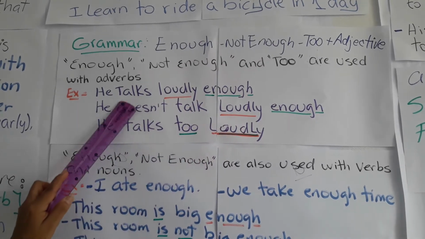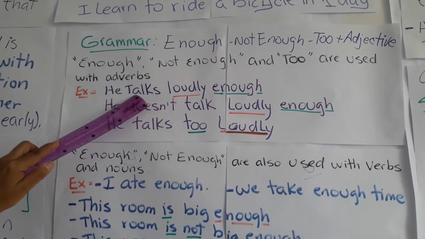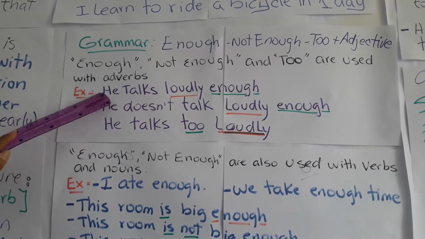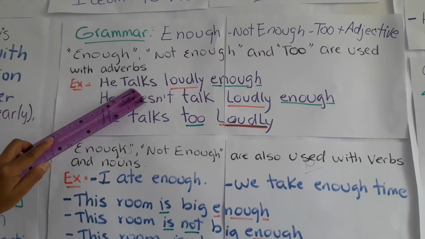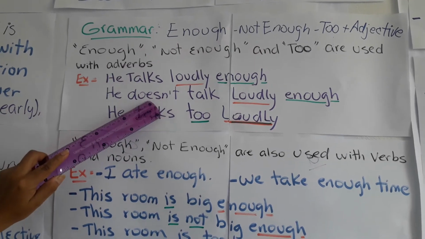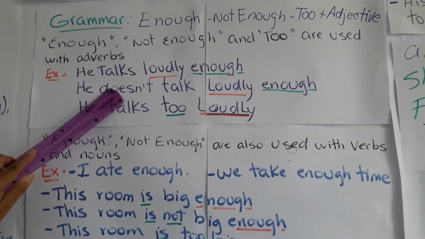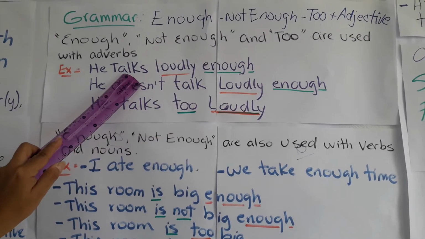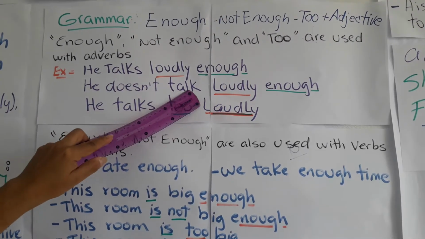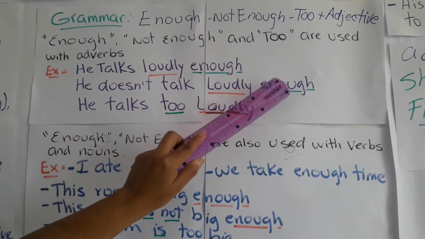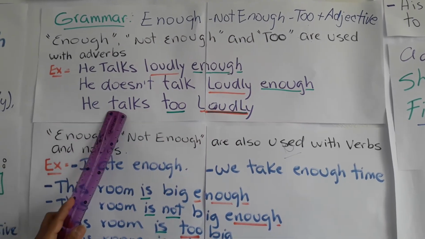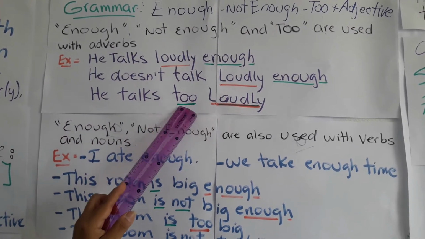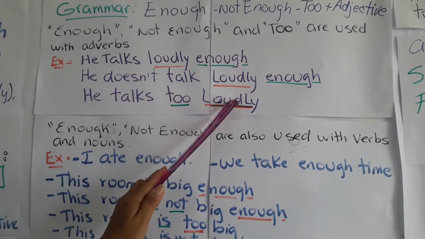Now, loudly, in that part is an affirmative situation. Look at this, the verb talks, with he, third person singular, and the verb in the third person form. But in this case, it's a negative situation. We have does not or doesn't. And look at the verb, no third person form. Loudly enough. And the other, he talks too loudly. Again, the verb, too is here and loudly here.